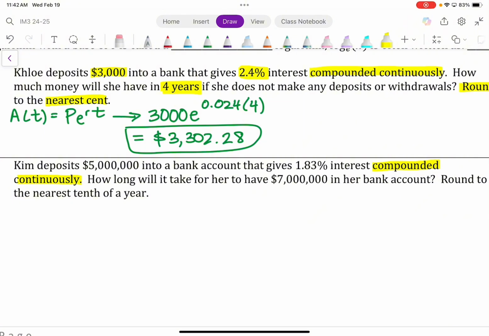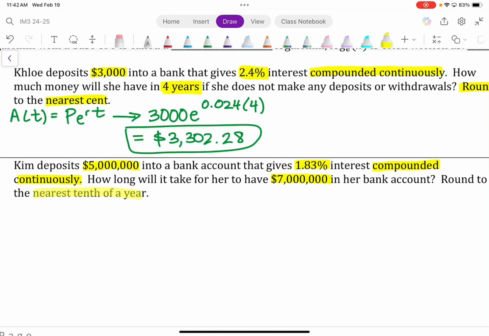There's still a lot more, so let's keep getting some ideas up here. What's the second thing that I should highlight? Natalie. 1.83%. We still have a few more things to highlight. What's another thing that is important here that I should highlight? DeMarco. 5 million. What else is important here? 7 million. There's one more thing that is important here that we should highlight.